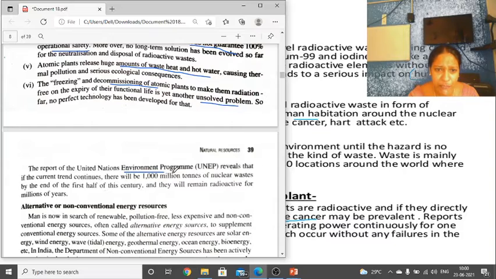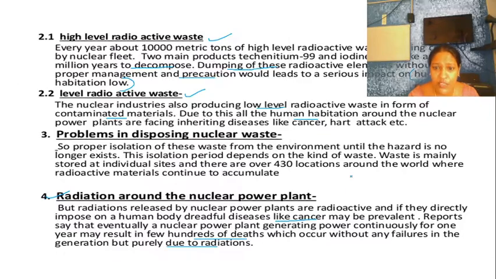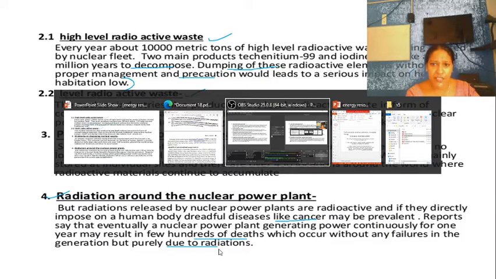The UNEP, United Nations Environment Program, revealed that there are about 1,000 million tons of nuclear waste that remain radioactive for millions of years. So that is the condition. We need to go for some alternative source. Alternative source is another parameter that we need to look at.